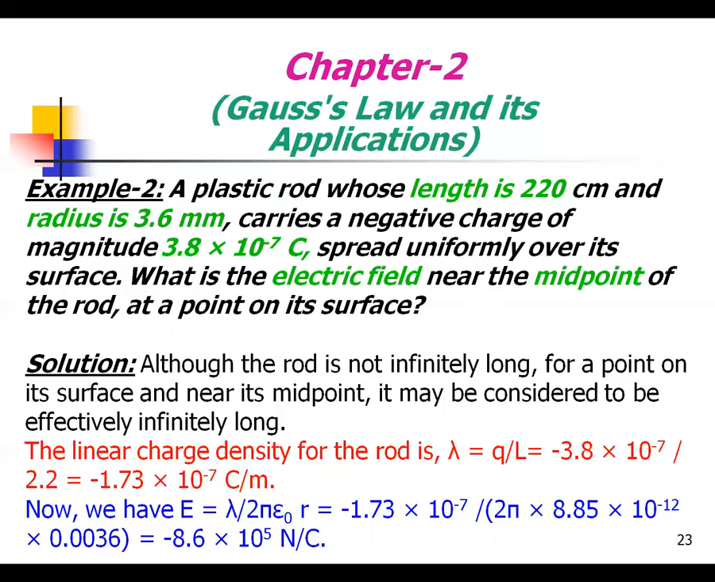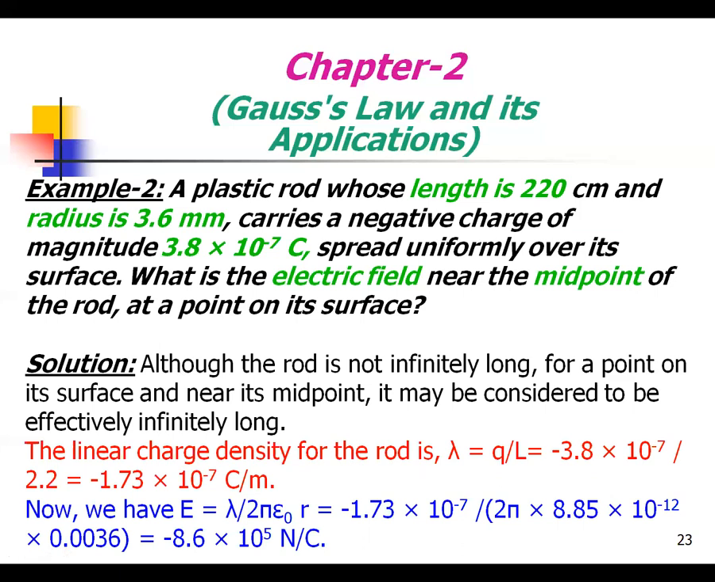So the linear charge density for the rod, lambda, is equal to Q by L, that is charge by length, which is equal to minus 3.8 into 10 power minus 7 coulomb divided by length 2.2, that is, lambda equal to minus 1.73 into 10 power minus 7 coulomb per meter.